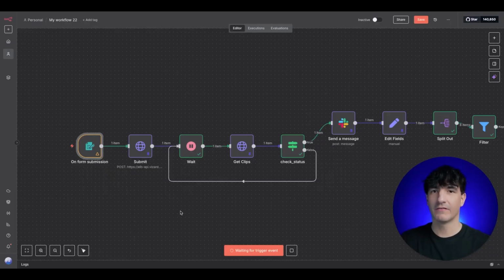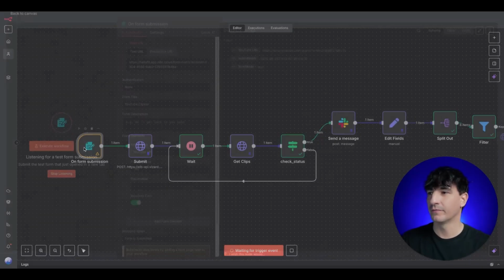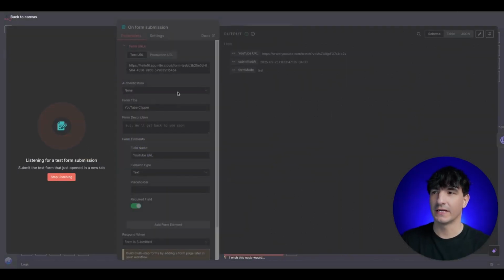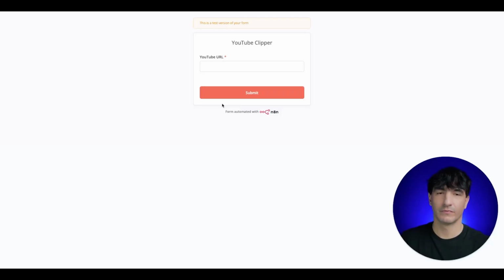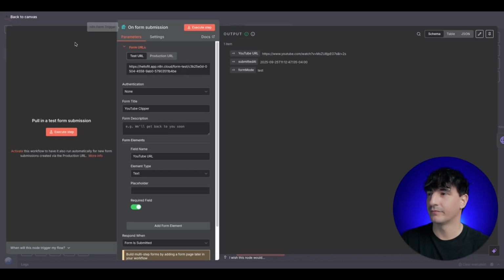The first node we have is an on-form submission node. This is basically a single form. We have the link and you're just putting in the YouTube URL. So in my example, I did my voice agent. This is where you can put the podcast in or whatever long-form video you actually want to cut up. Here in the node, you're doing authentication none, YouTube clipper, the field name, YouTube URL.